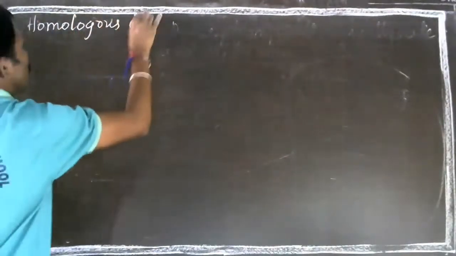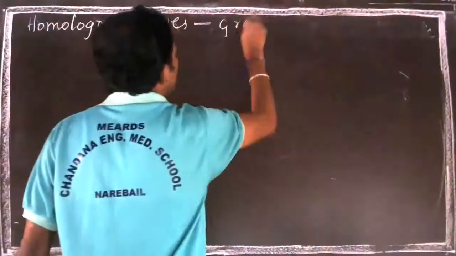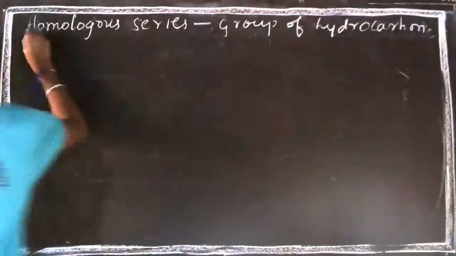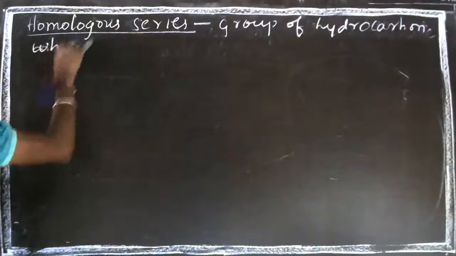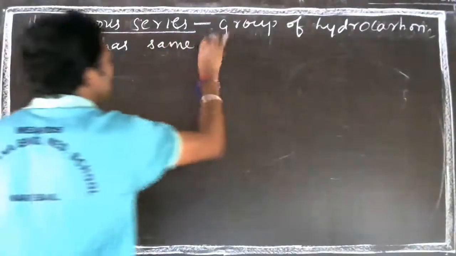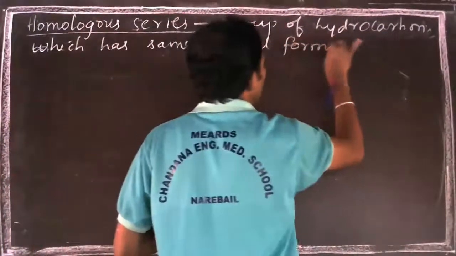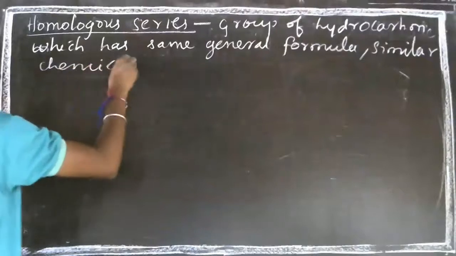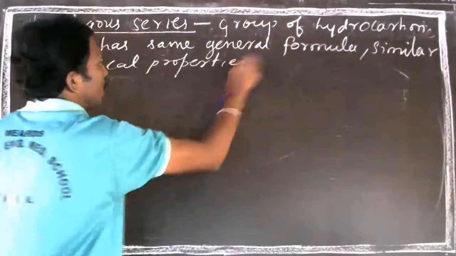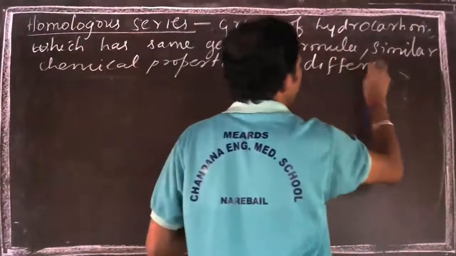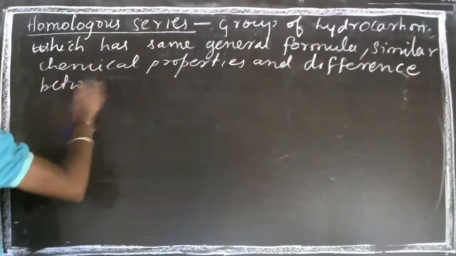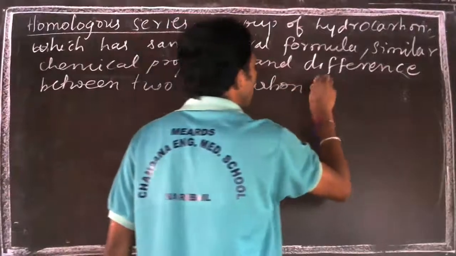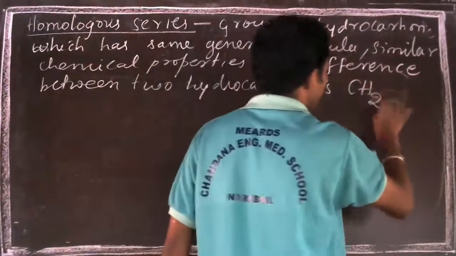Homologous series: group of hydrocarbons which has same general formula, similar chemical properties, and difference between two hydrocarbons is CH2. Write on this.